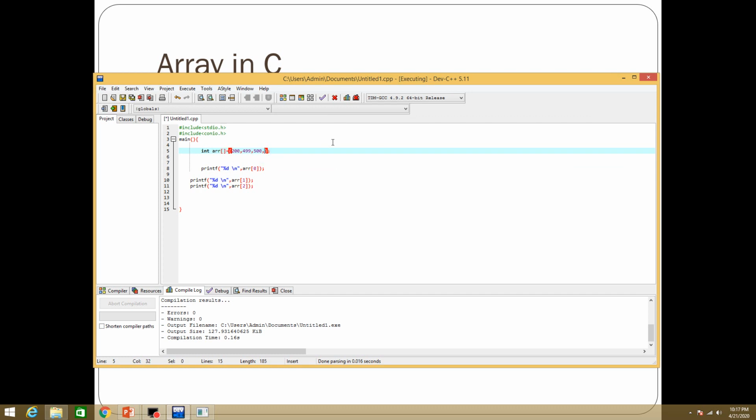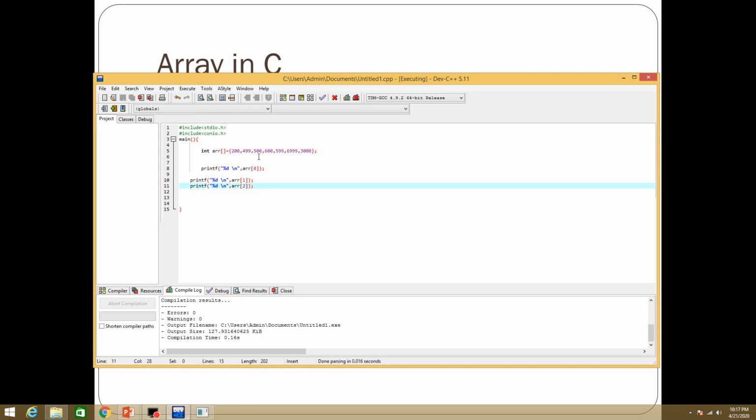If I give more values, let's suppose now there are 4, 5, 6, 7 values. Now the size of the array is 7. You start from the 0 location 200, 1 location 499, 2 location 500, 3 location 600, 4 location 599, 5 location, 6 location.